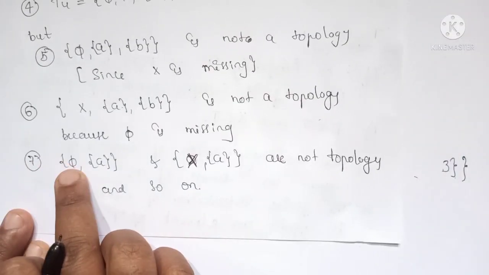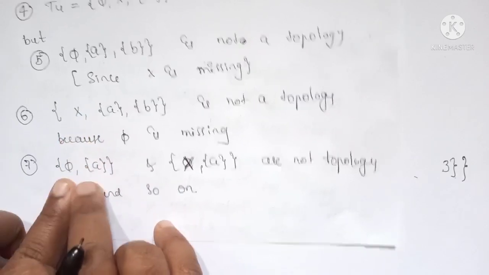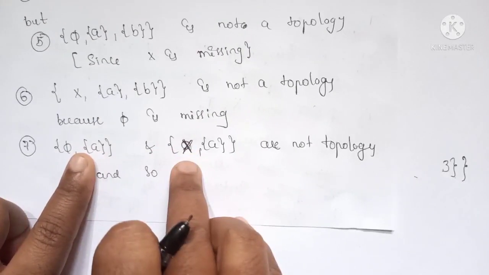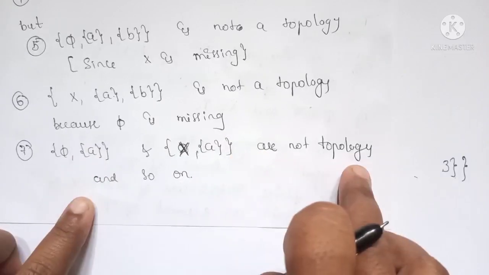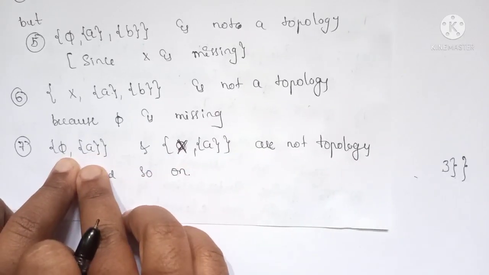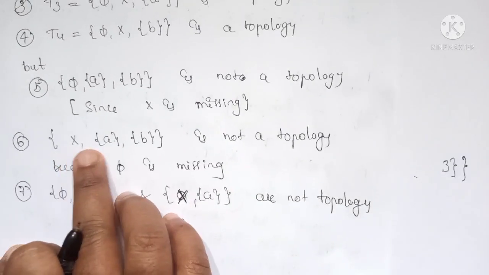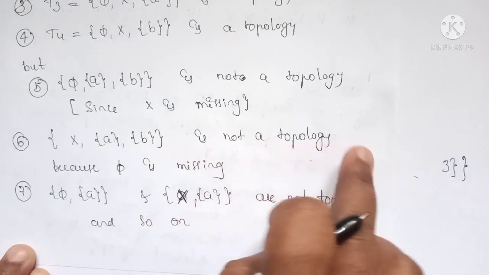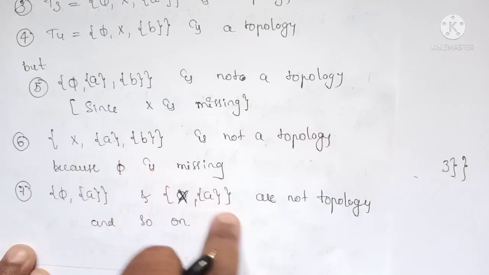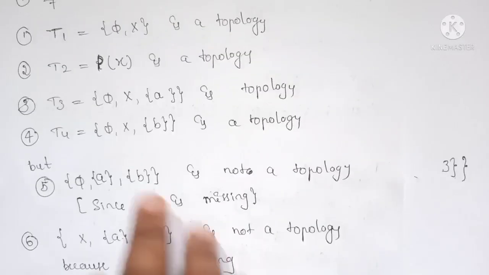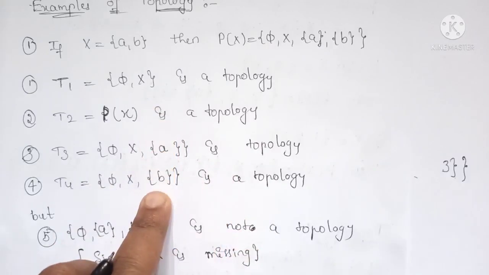The second one, {phi, A} or {X, A}, are not topologies because here X is missing, here phi is missing. So {X, A, B} is also not a topology because here phi is missing. Okay, so only these four are the topologies.